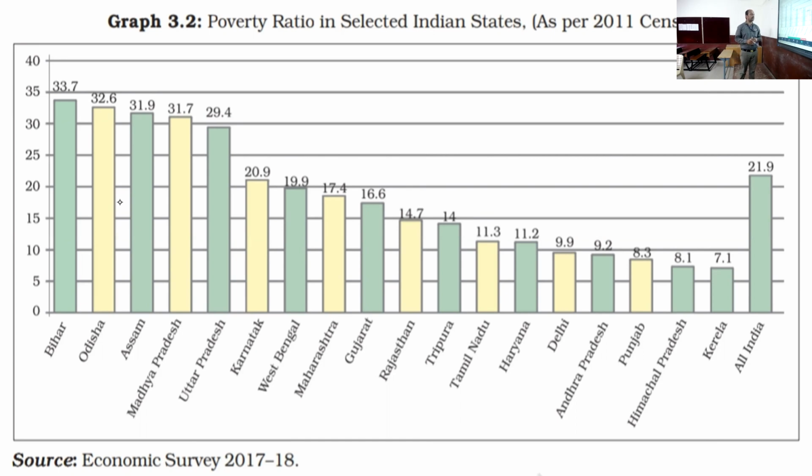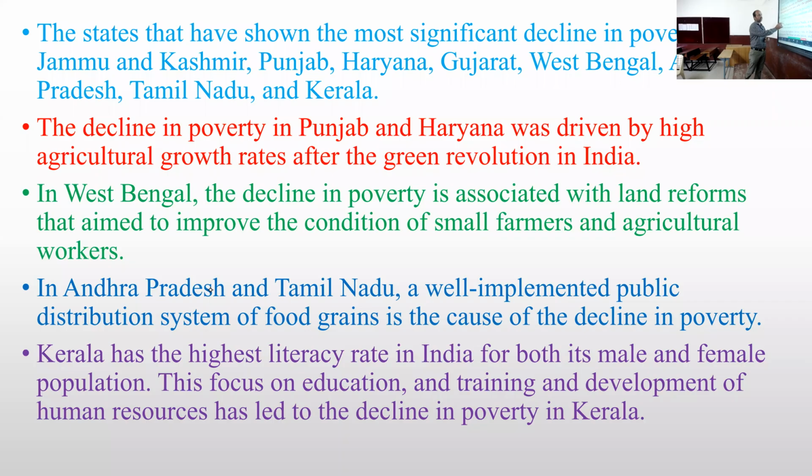Again we have Maharashtra. It also has less poverty, that is 17.4%. So according to this, we can understand that every state has a different poverty ratio. Some states have more than our average ratio and some states have less than our average ratio.